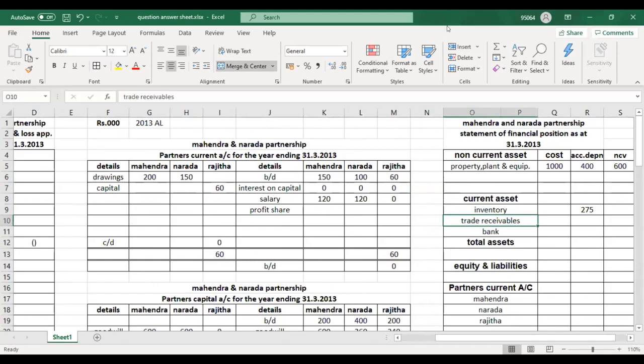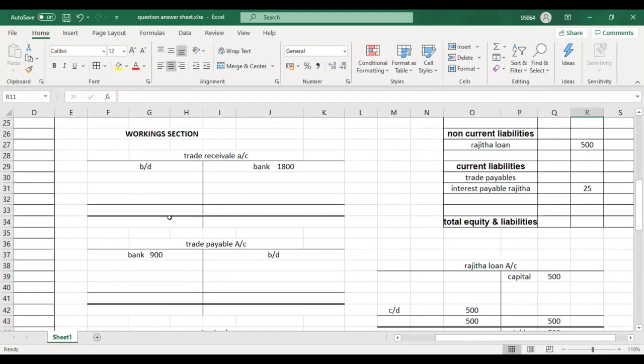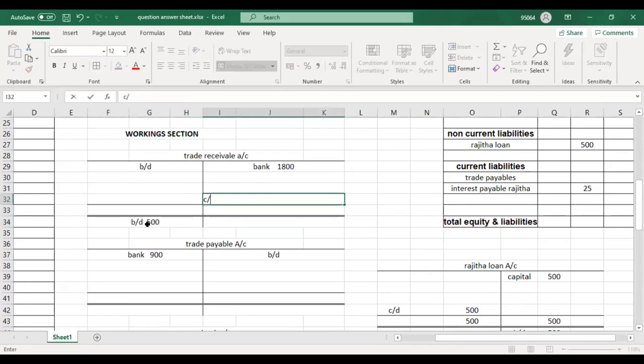Okay, and then number 2, trade receivable. Trade receivable also, they have given the closing balance is 500. Now where will you record this? In the statement of financial position, 500. And then you will record it in the T account. In this T account, you need to record it. Here the balance brought down they are saying is 500, and carried down should be also.